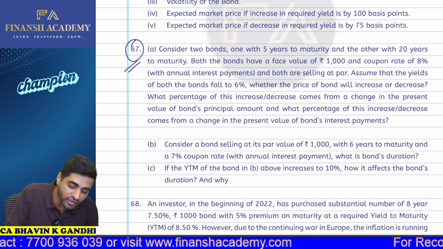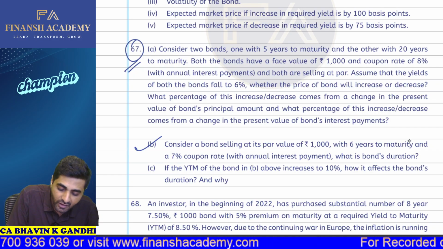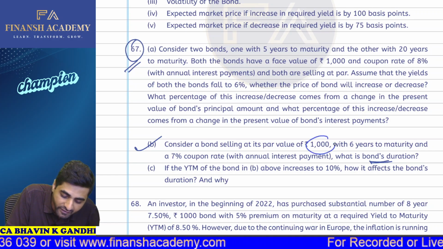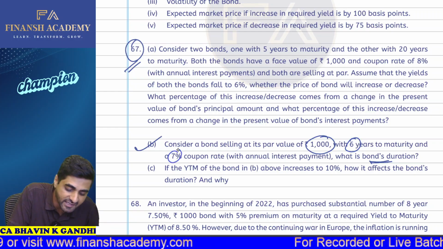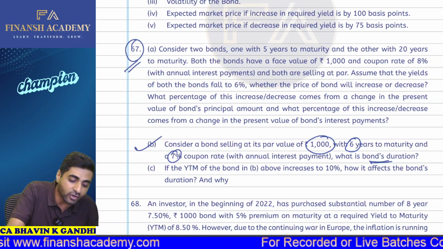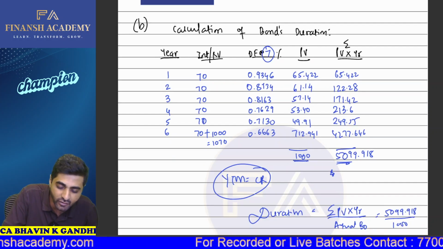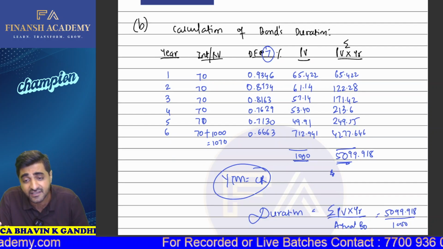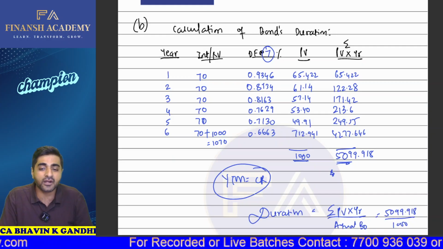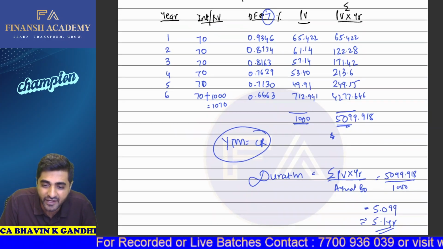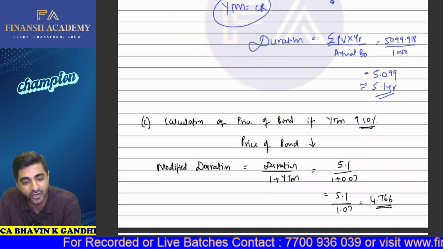But here we are also required to calculate what is going to be the duration. For a bond which is 1000 rupees, 6 years to maturity, 7% coupon rate, what is going to be the bond's duration? This bond's duration, my dear students, can be calculated by using the product method as we have discussed. Based on this product method, this comes as 5099.98 and this is 1000 rupees. So this is 5.1 years.